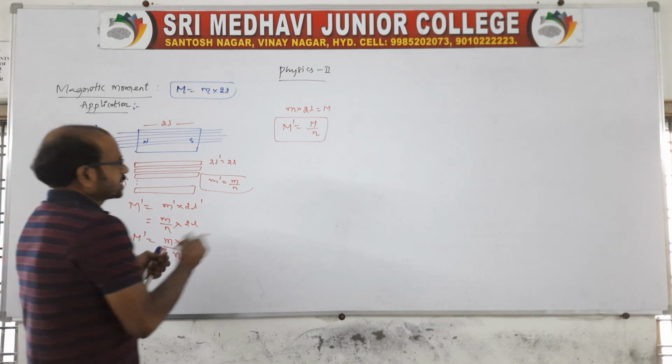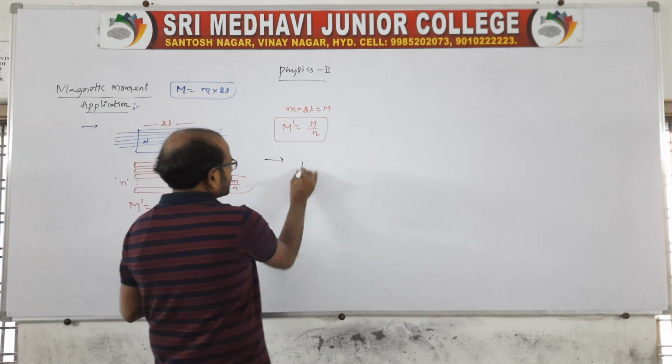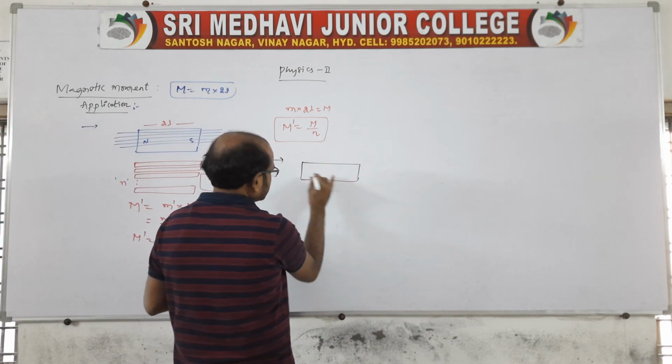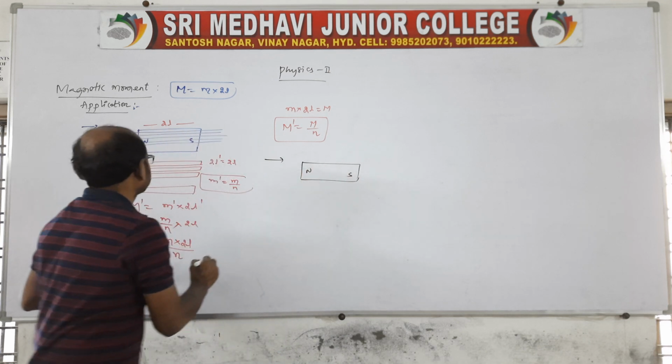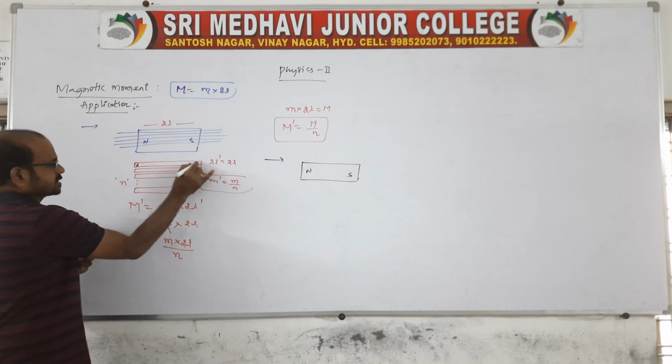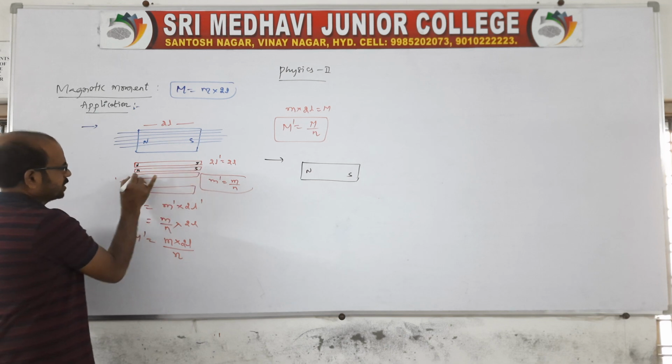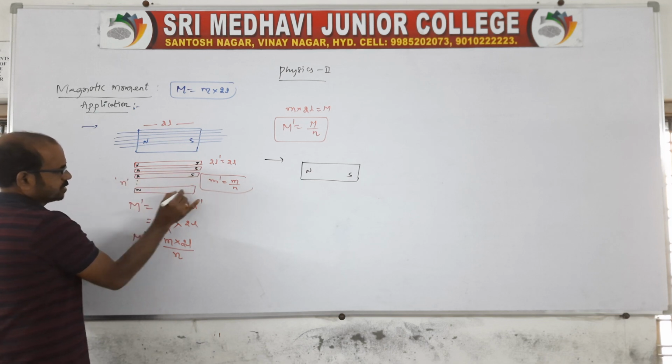Now come to the second application. Again you take a magnet, north and south. Here also each piece exists as a dipole.